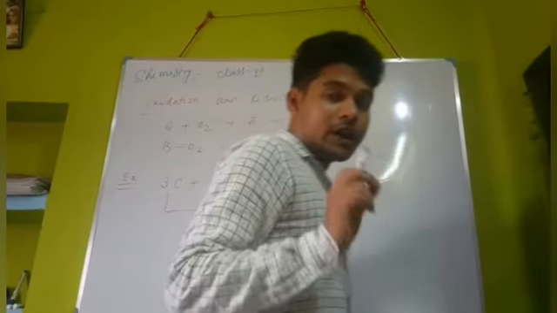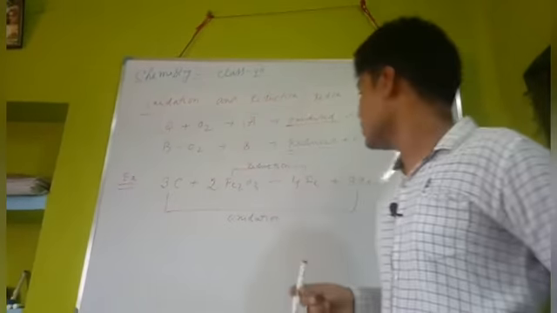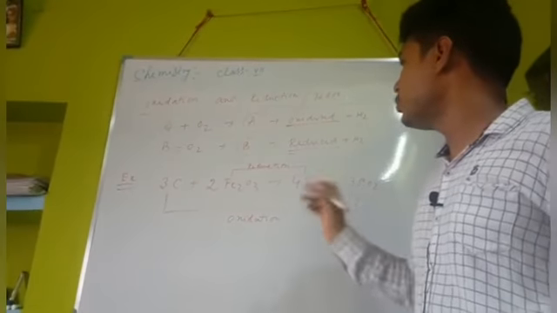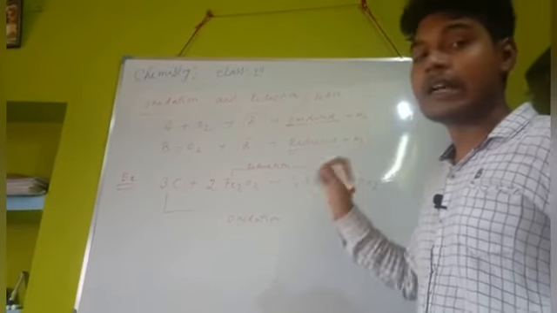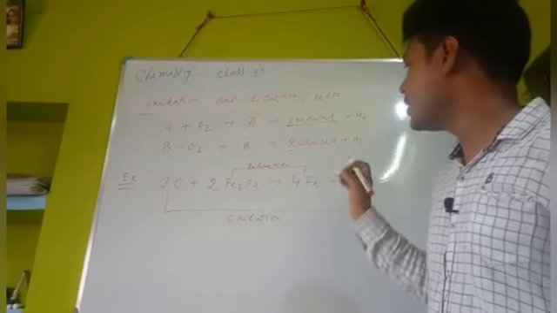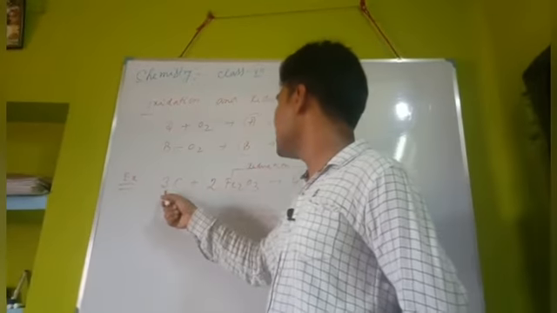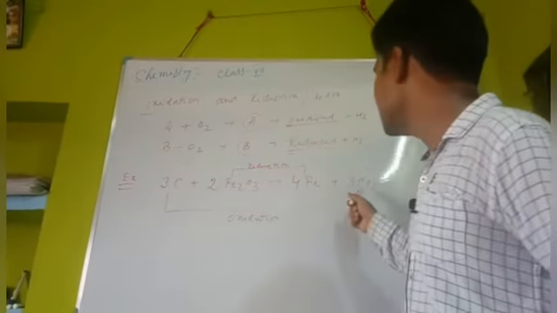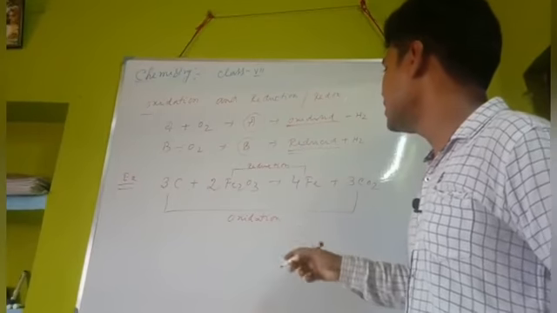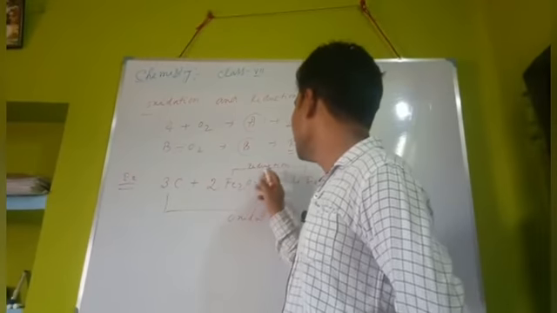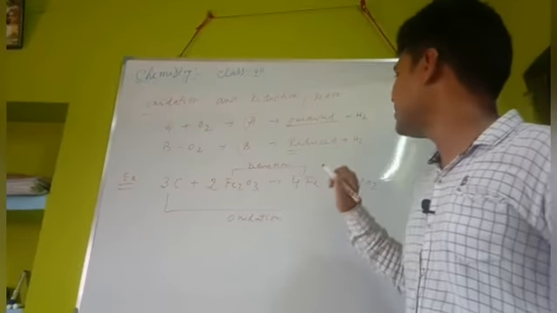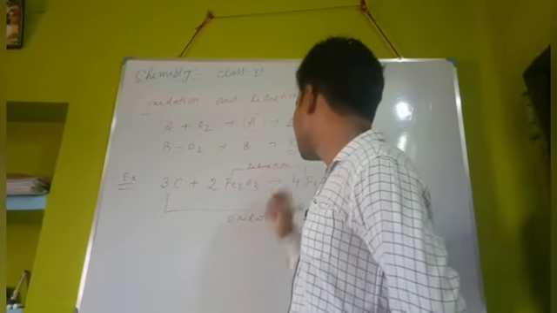So that is one important point you must note down. Oxidation and reduction both occur at the same time in the same chemical reaction. Here C gains oxygen and that is called oxidation, and Fe2O3 loses its oxygen and becomes Fe, so it is called reduction.